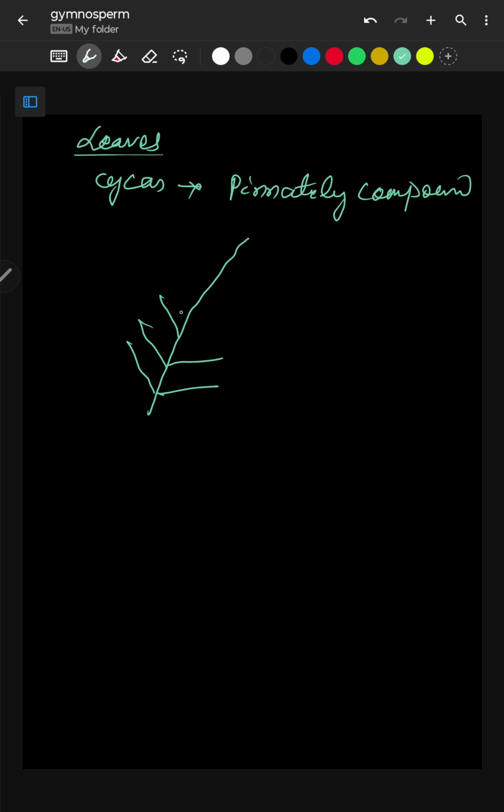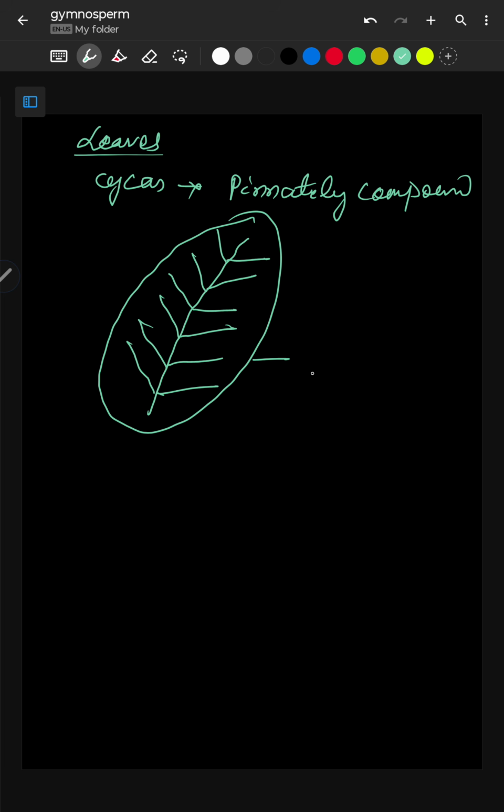Two leaflets are arising from a single point. The whole structure is a leaf. Okay, so this is a compound leaf. Now, and these leaves are long lasting. Okay, they remain alive years together.